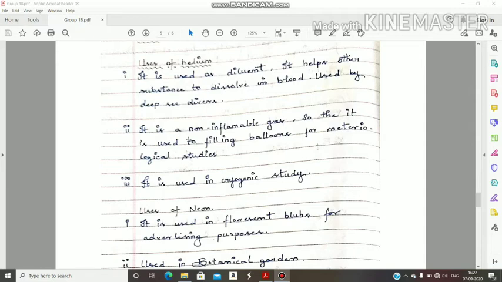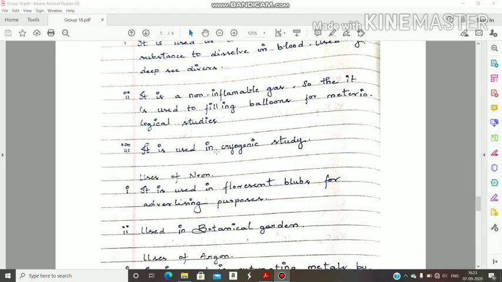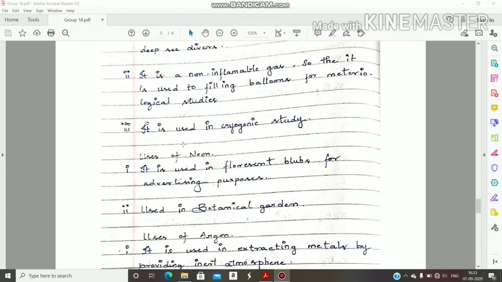Next, second use: it is a non-inflammable gas. That is why it is used in filling balloons for meteorological studies. Next, it is used in cryogenic studies. Cryogenic studies means the reactions which take place at low temperatures. Helium is used to provide low temperatures. Those are the uses of helium.